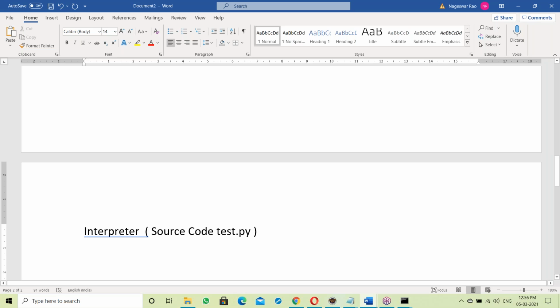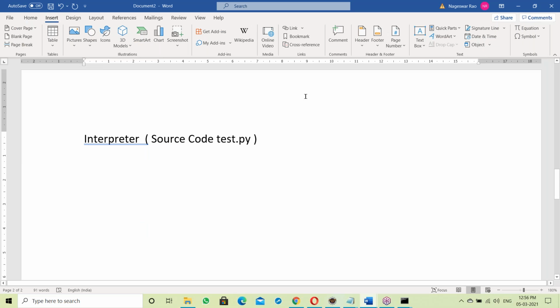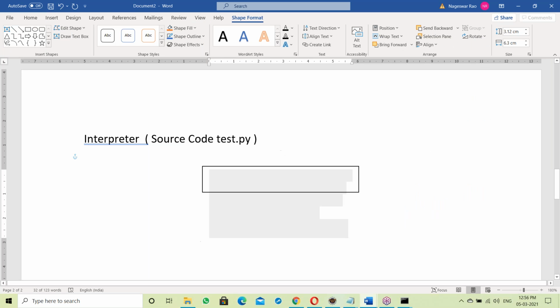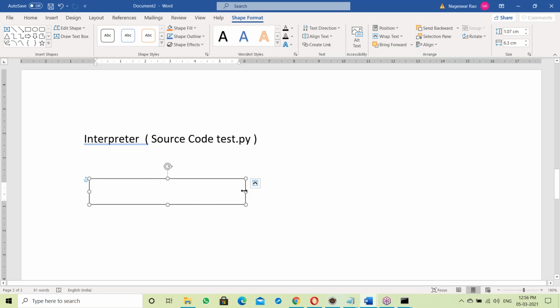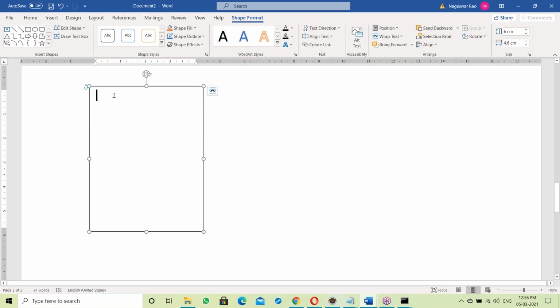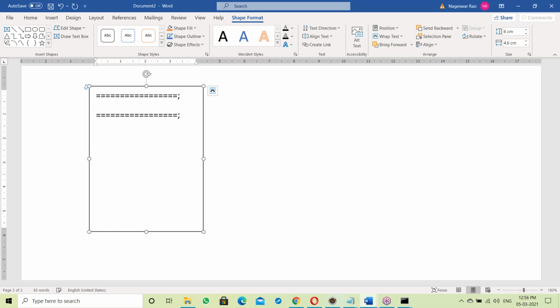Now, how is the interpreter working? Let us talk about the interpreter. Suppose this is your Python script. There is a first statement, a next statement, and so on.